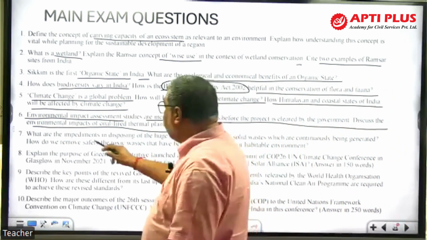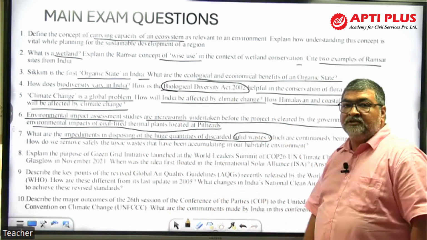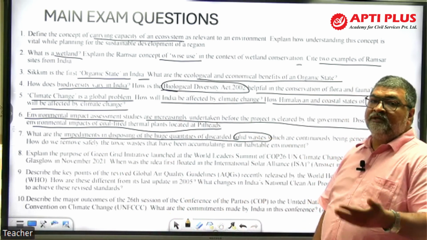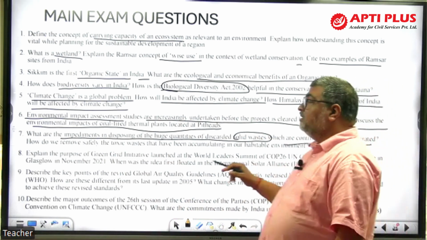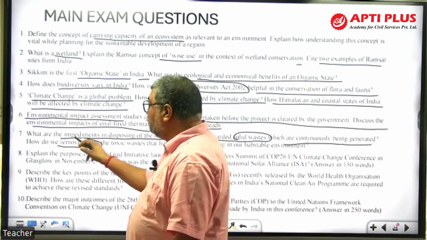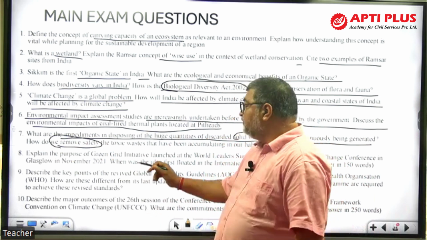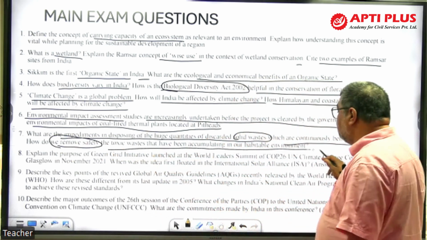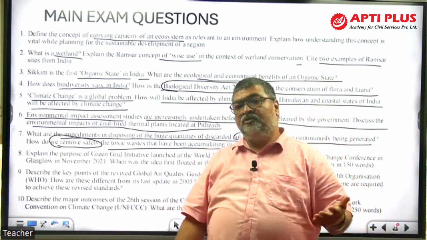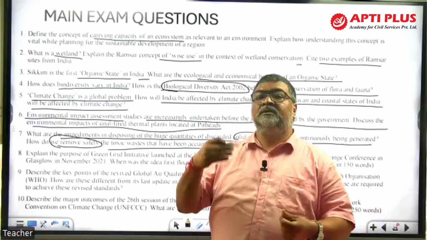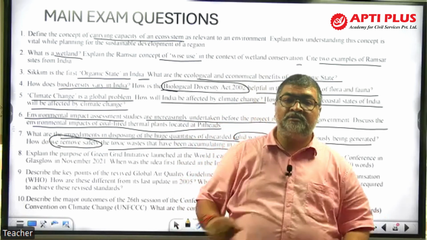Now look at this. What are the impediments in disposing the huge quantity of discarded solid waste, garbage? What will be the impacts of garbage disposal without treatment, solid waste which is continuously being generated? Now, how do we remove it safely? We have solid waste management rules. For every waste we have management rules. The toxic waste that has accumulated in our habitat, how can we remove, segregate, and treat it? Then sanitary landfill, incineration. Now we are talking about waste-to-energy plants that come.